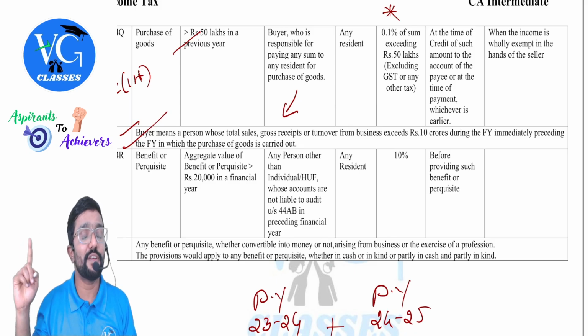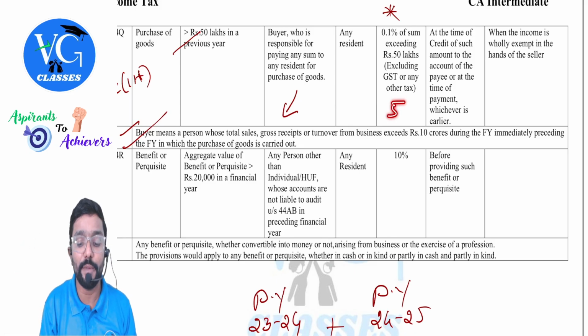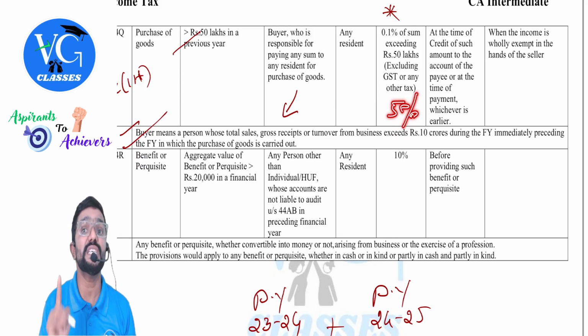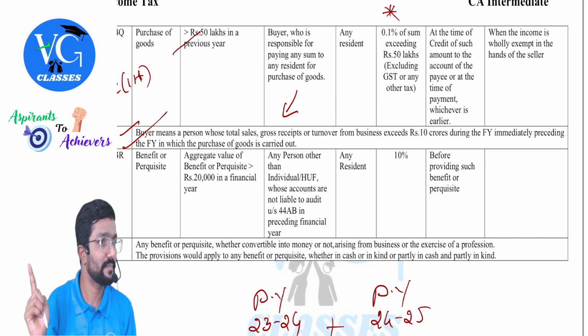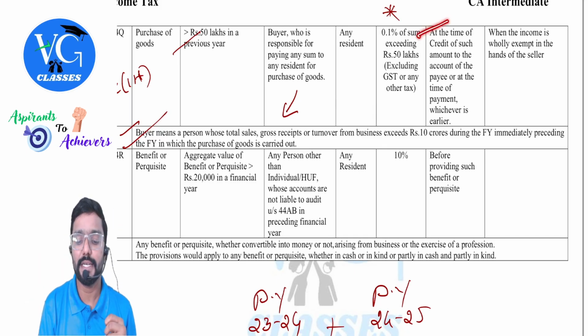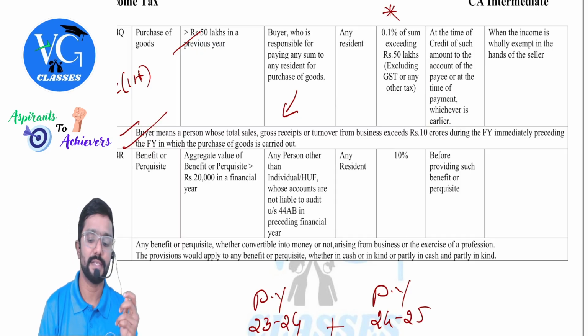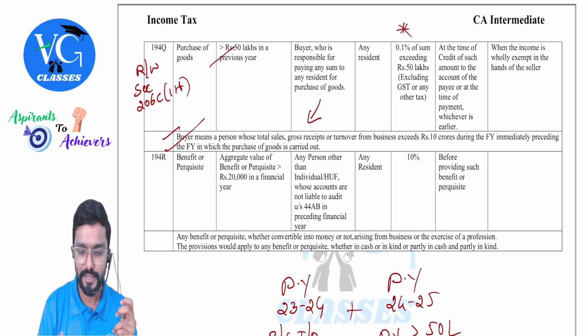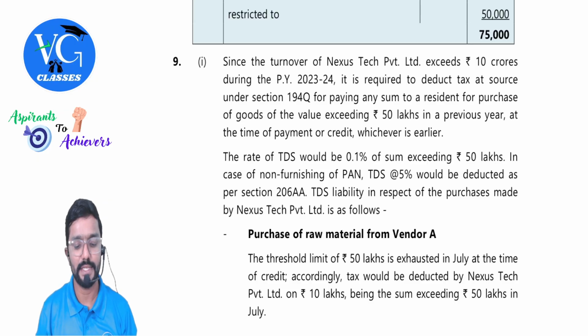But if seller has not given his PAN, then it would be 5%. Where is it given, sir? Section 206AA. When TDS has to be deducted, sir? At the time of giving credit of such amount to the account of payee or at the time of payment, whichever is earlier. Okay, sir. Simple. So we have read this. Now let us go and answer it first.